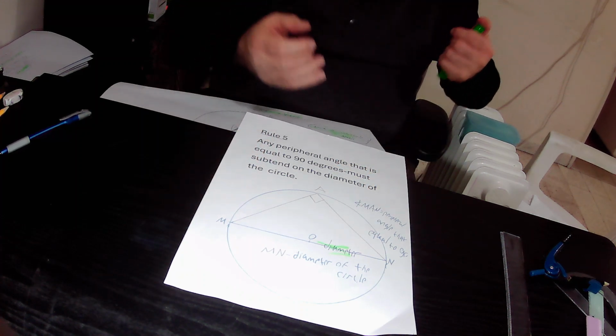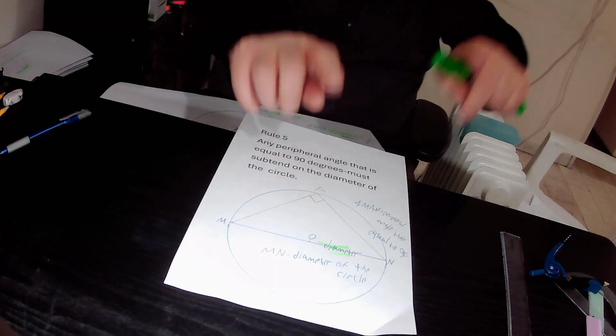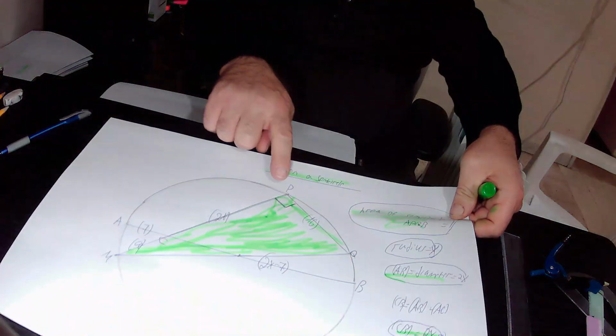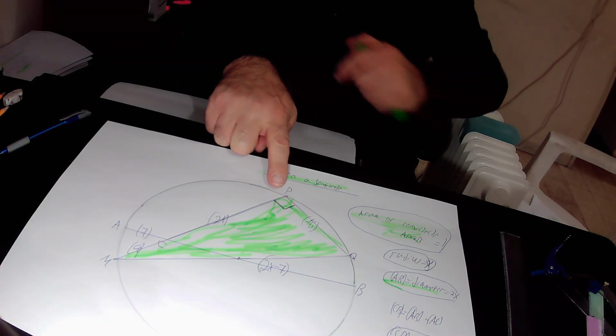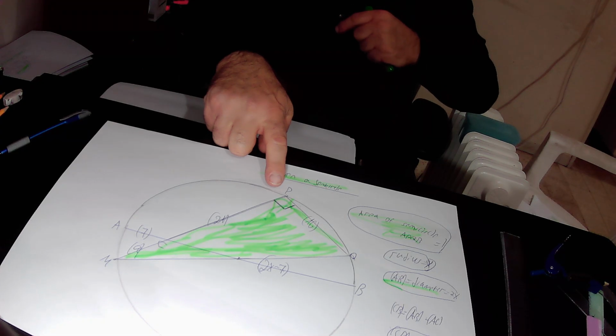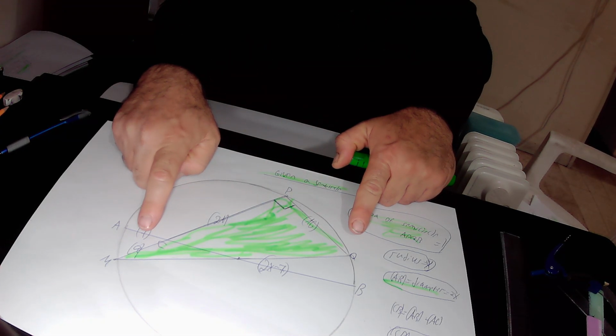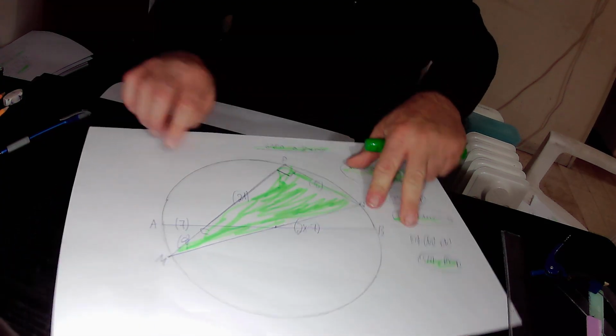So according to this rule 5, any peripheral angle that is equal to 90 degrees in size must subtend on the diameter of the circle. We can implement rule 5 in our drawing. Why? Because in our drawing, this is a peripheral angle MPQ that is equal to 90 degrees in size, and therefore it must subtend on the diameter of the circle. Peripheral angle MPQ subtends on chord QM, and therefore chord QM must be the diameter of this circle according to rule 5.